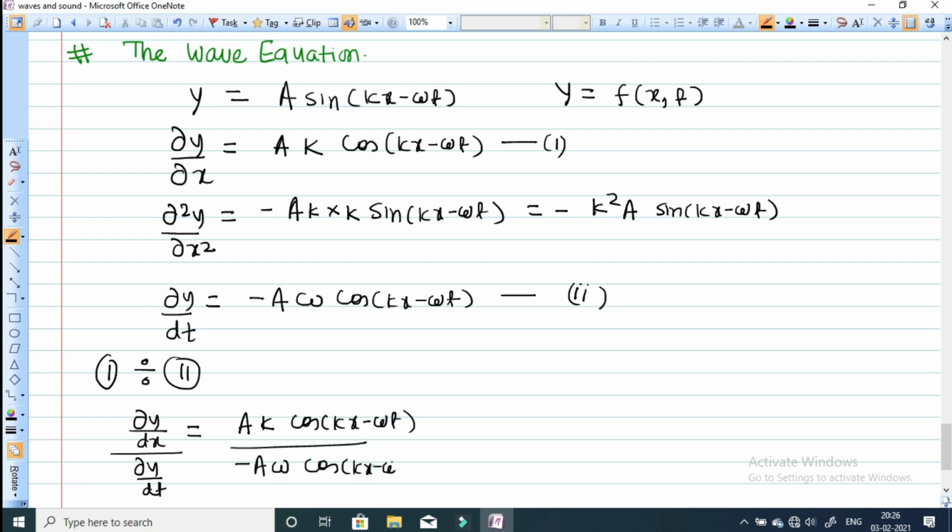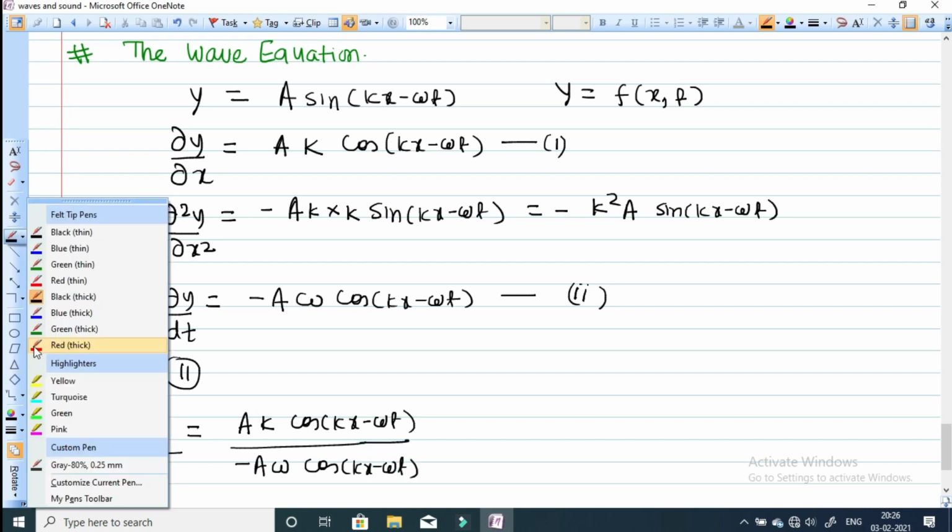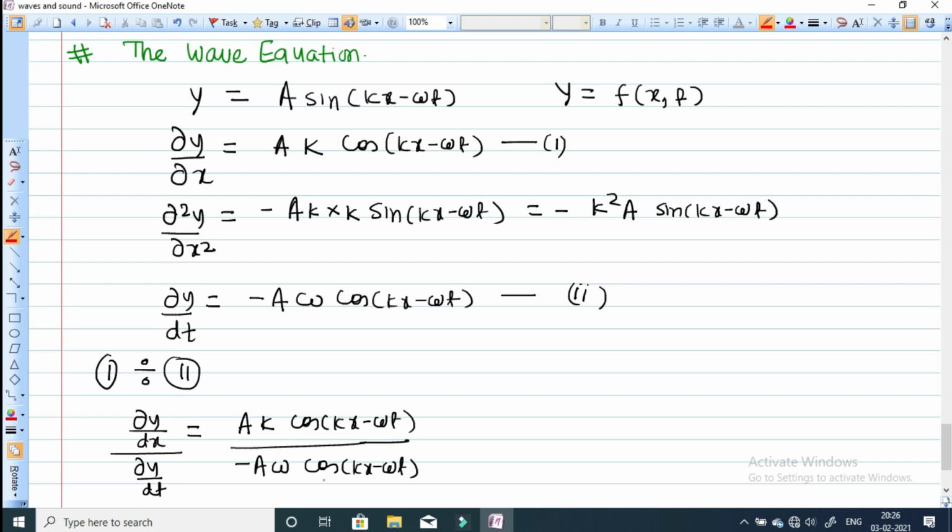Common terms will be out. You can easily see that a will be cancelled with a, and cos of (kx minus omega t) will be cancelled with cos of (kx minus omega t). From here you can write dy by dx divided by dy by dt equals minus k by omega.